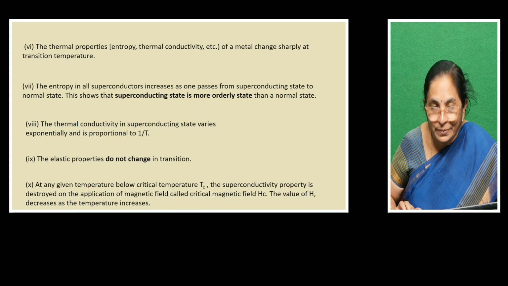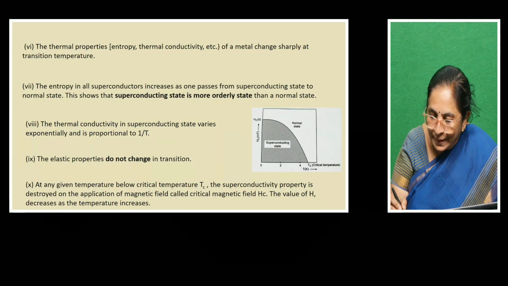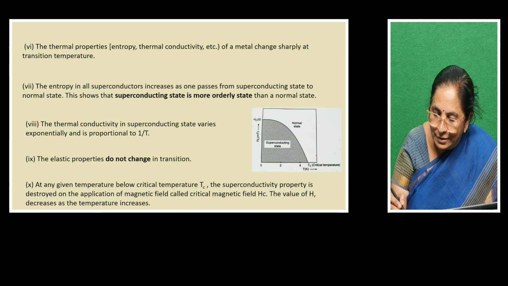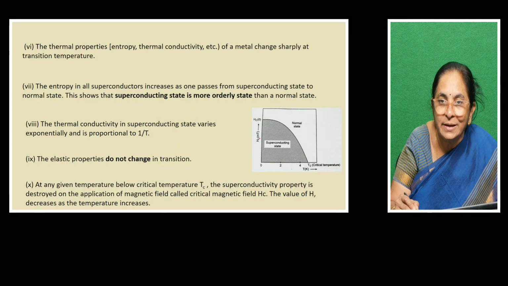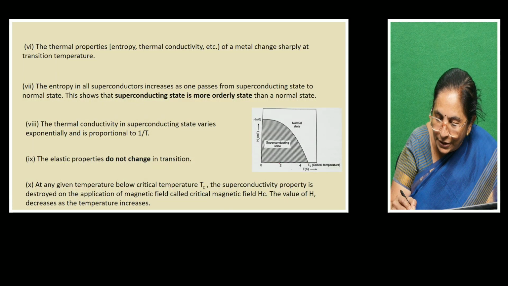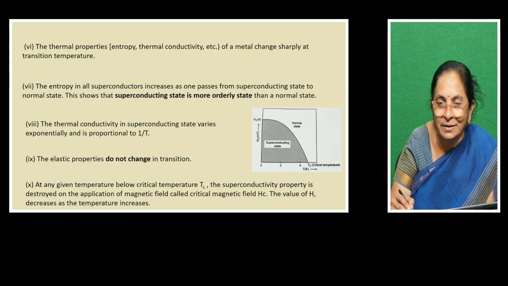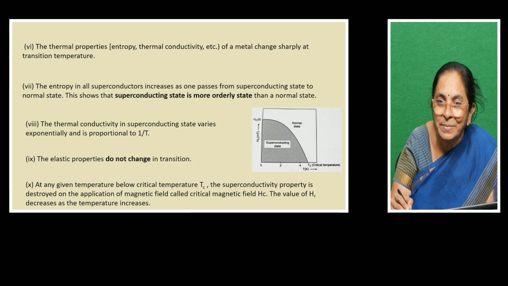This point you will understand from the figure I have given here. You see the substance below Tc, from 0 to Tc, is completely in the superconducting state. Our interest is the effect of applying a magnetic field on a superconducting material.